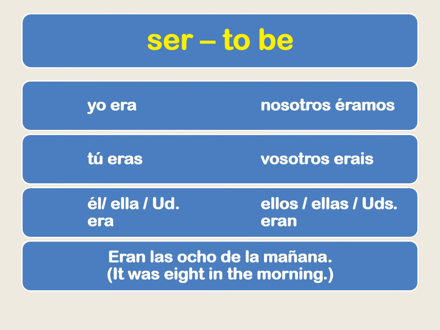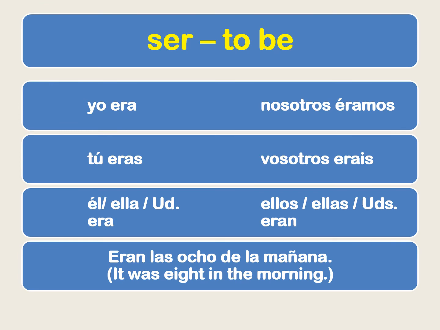All right, let's move on. Let's take a look at the verb ser, to be. And this one's very irregular. But again, notice that the endings are pretty similar to an AR verb in the present tense, other than the yo form. But yo era, saying I was or I used to be. So our conjugations are era, eras, era, éramos, erais, eran.